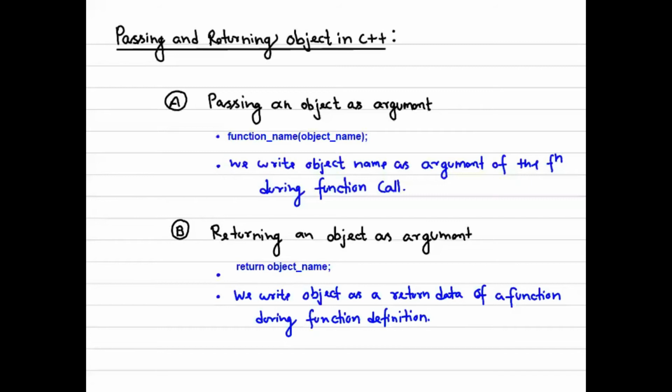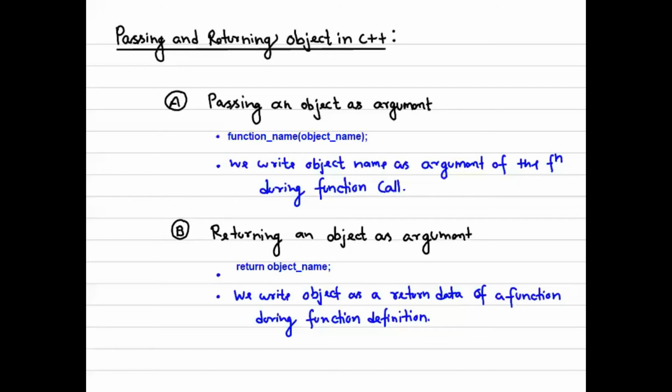It should be appropriate to the function prototype, meaning whatever is decided during the declaration of the function about what you can return out of it: either integer, float, object, or what kind of object. If you have declared the function returning a human class object and you return a cat class object, it would not work. Okay, so this is about passing and returning an object in C++.